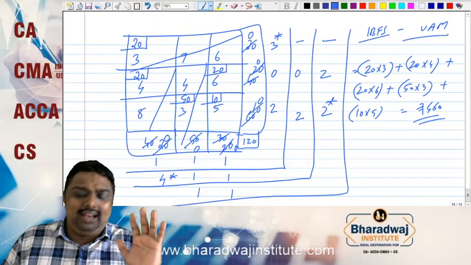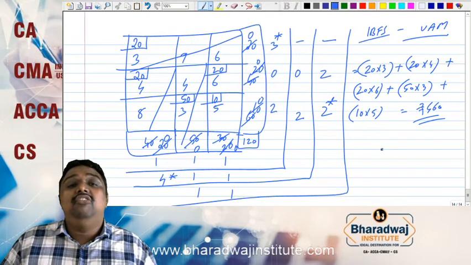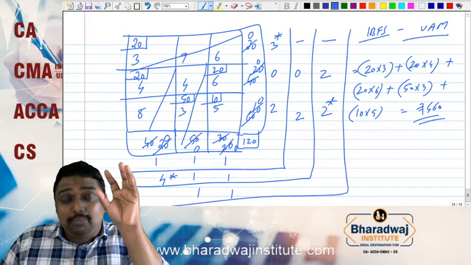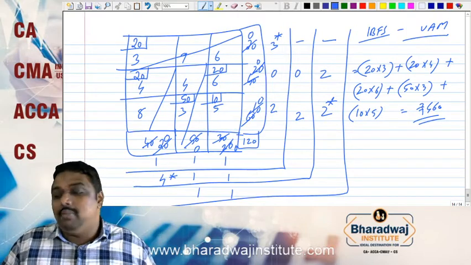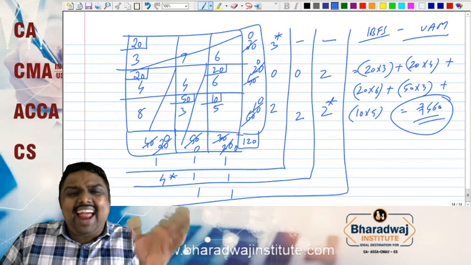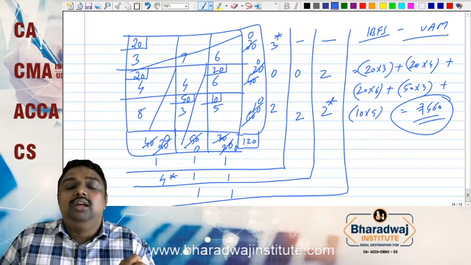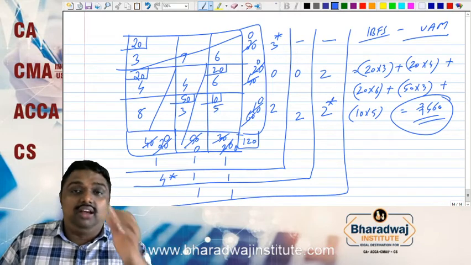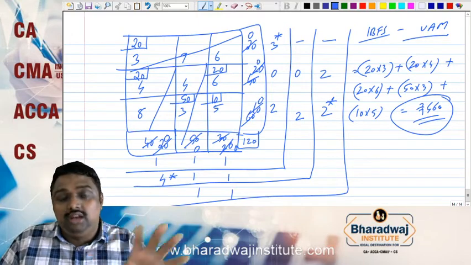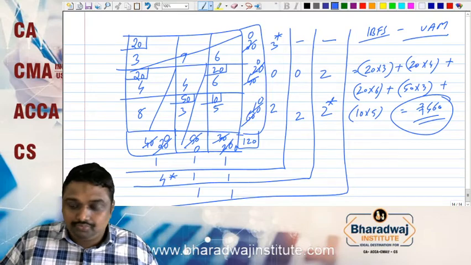So what is the optimality test? We have done some allocation now, and we are checking whether this allocation is at the optimum level. We have found the cost is 460. We are analyzing, can we reduce the cost further? If it is not optimal, that means we can reduce the cost. If we are getting optimal, then we cannot reduce the cost.